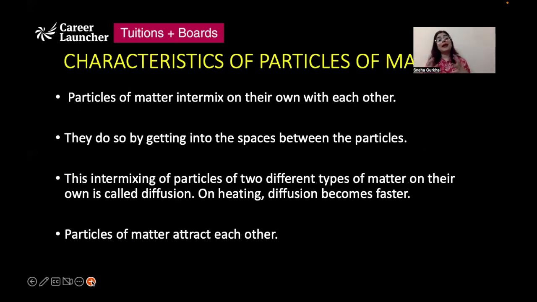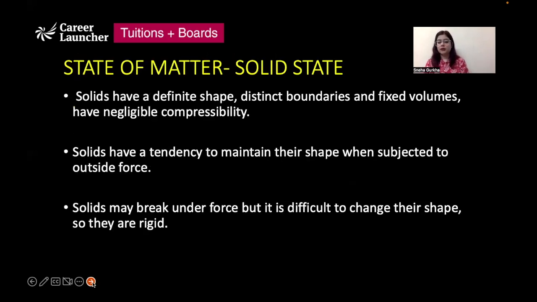Particles of matter can intermix with each other on their own, जैसे कि हमने discuss किया था, by getting into the spaces that are present between the particles. And this intermixing of two different types of matter on their own is known as diffusion. And if we heat a particular substance, on heating, the diffusion will also become faster. That is why it is easier to smell hot food from a distance as compared to cold food, right? And particles of matter attract each other.